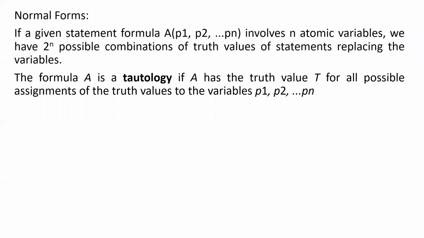Whatever combinations of P1, P2, P3, P4 and so on till Pn I design the formulas with, ultimately I am going to get the last statement as true values. If all the values are true, then the formula capital A is a tautology. Okay, that we already know.